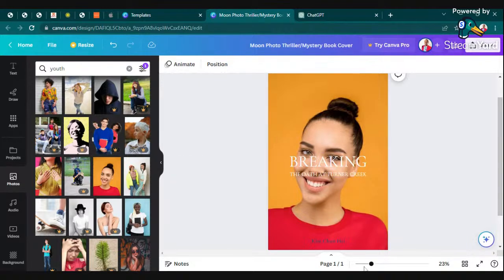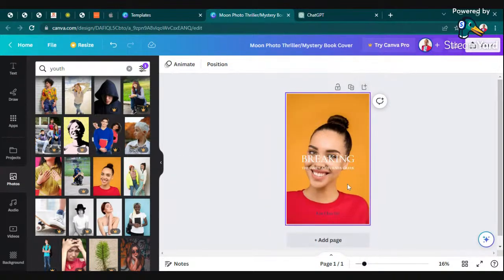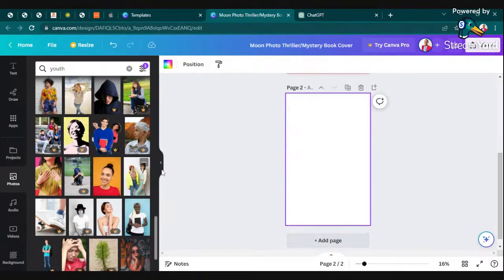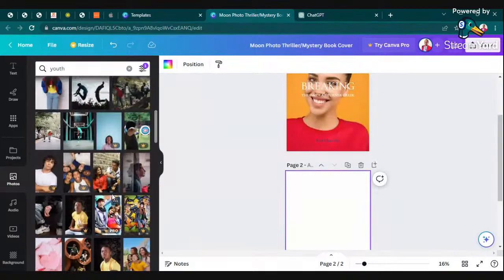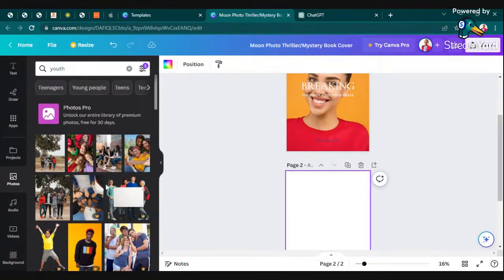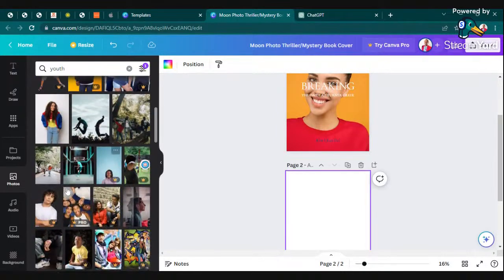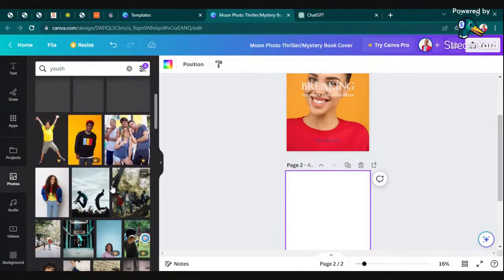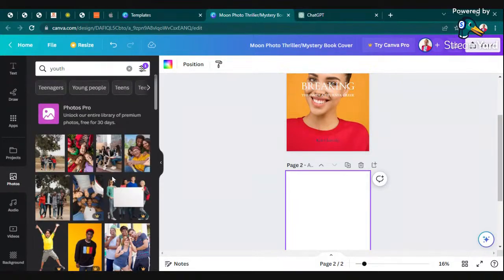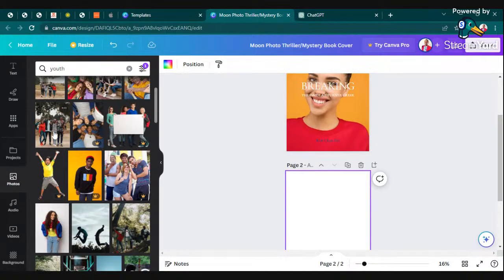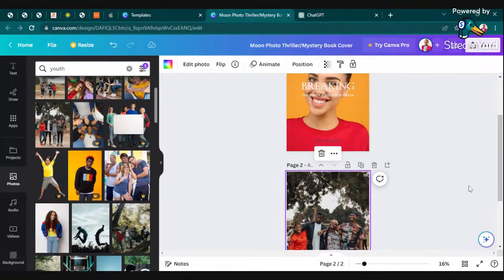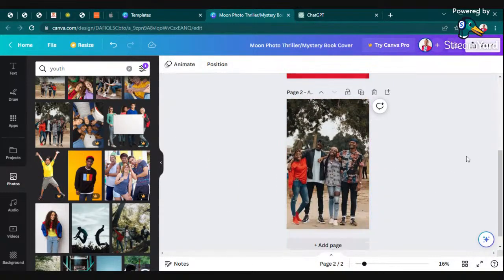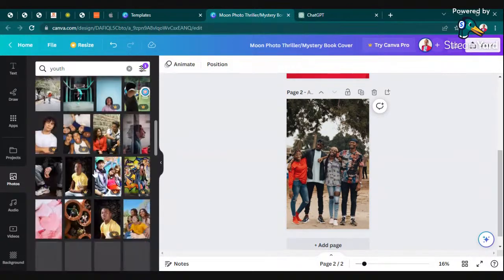This is the front cover of our book, and I will add another page that will represent the back cover. On the back cover, since I used a lady on the front cover, I'm going to use a gentleman to balance the equation. So I'm looking for a photo that represents a gentleman. It doesn't have to be one person. I can go maybe for a group. This looks good. Or maybe I can change to another one.